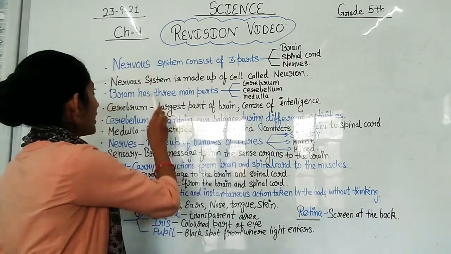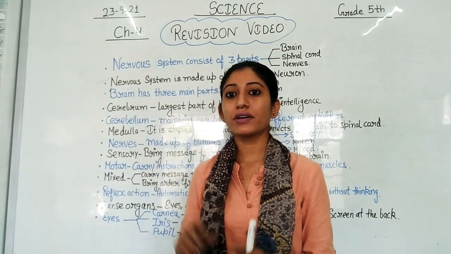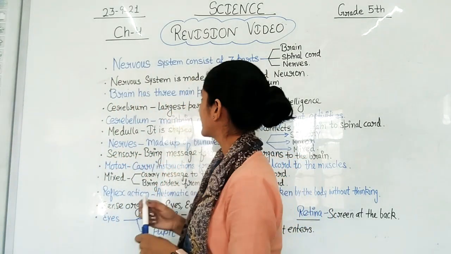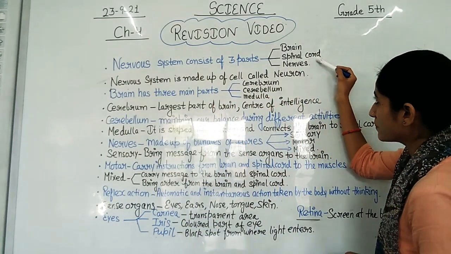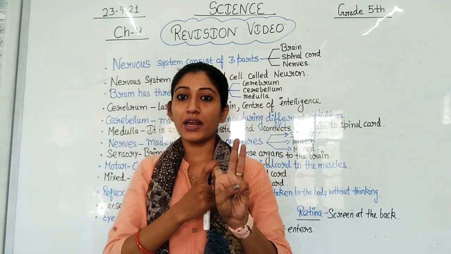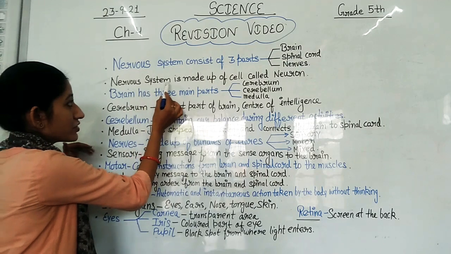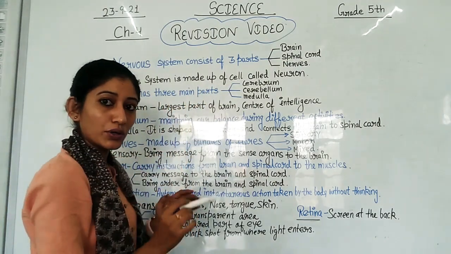Let's see what it is saying. Nervous system consists of 3 parts. What are these 3 parts? Brain, spinal cord and nerves. Then we say that the nervous system is made up of a cell called neuron.